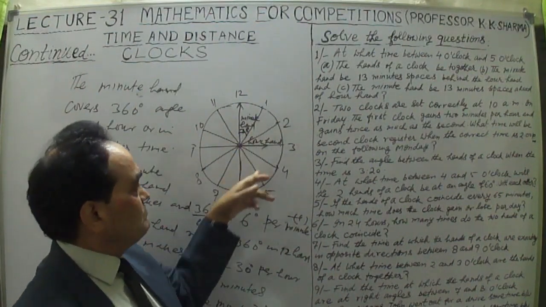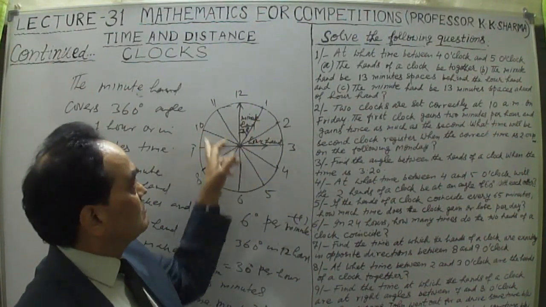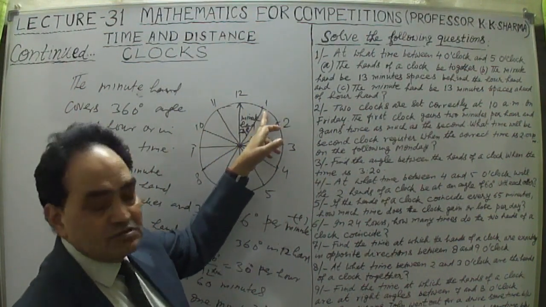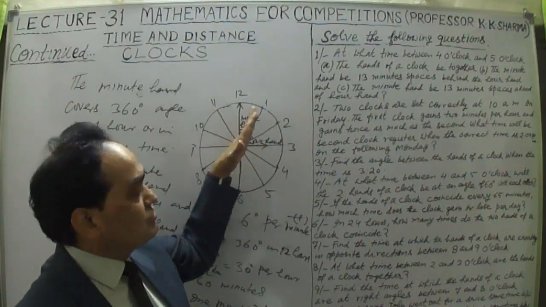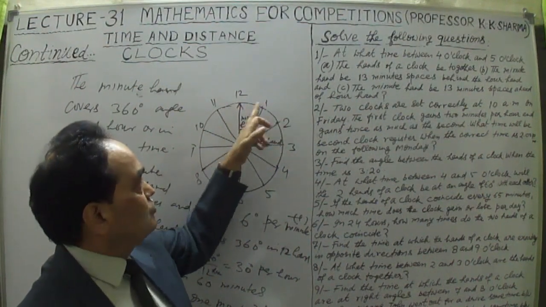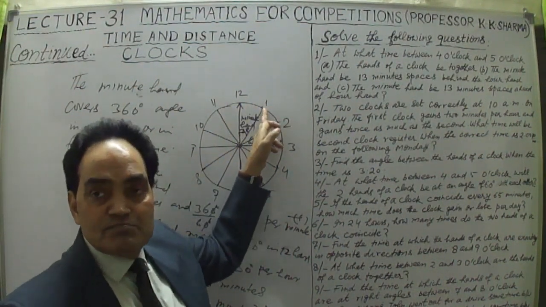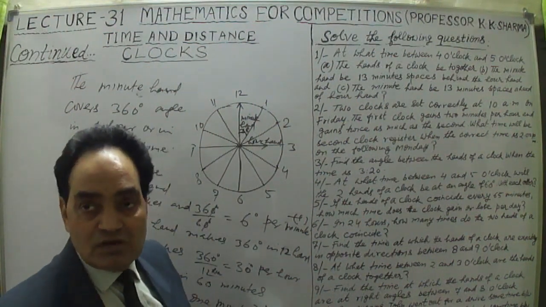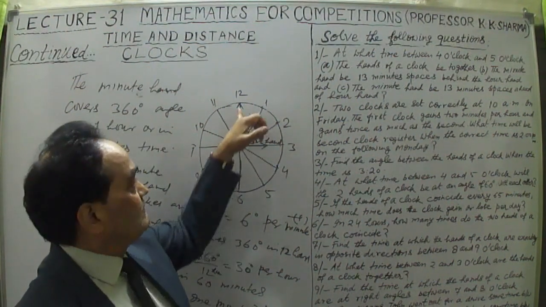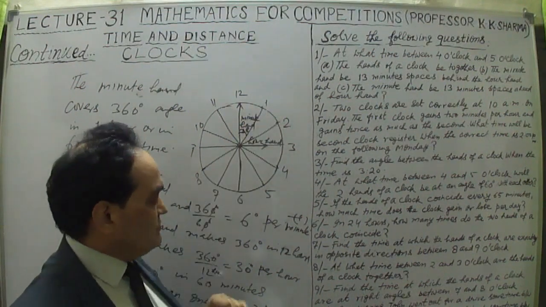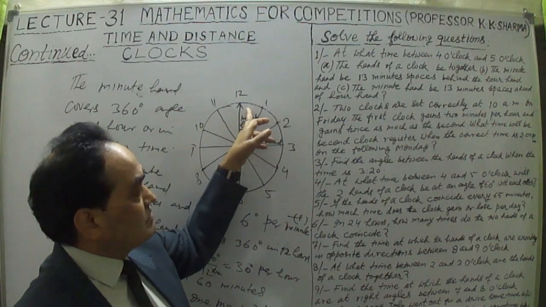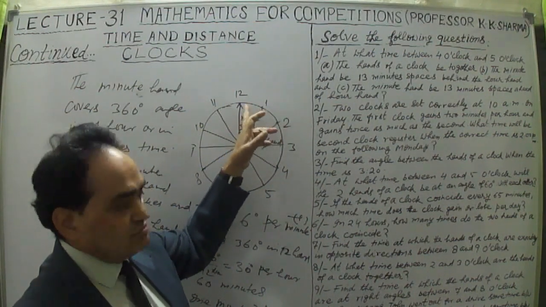Because in 60 minutes, the minute hand will cover 60 minutes, and the hour hand will move only 5 minutes. Suppose the hour hand comes from 12 to 1; it will cover only this 5 minutes in 1 hour. So in 1 hour, or 60 minutes, the hour hand covers only 5 minutes space.